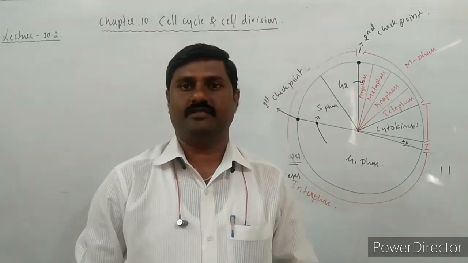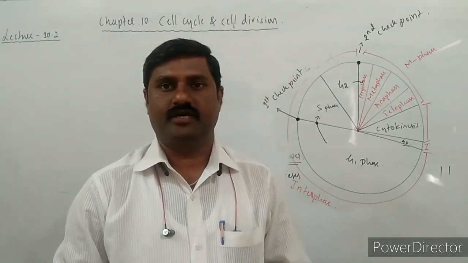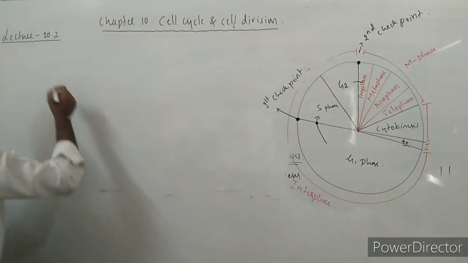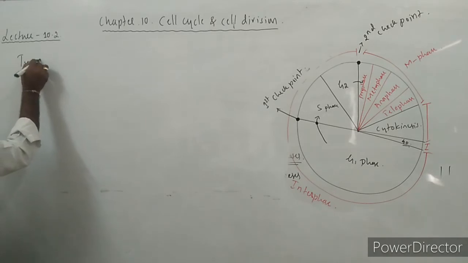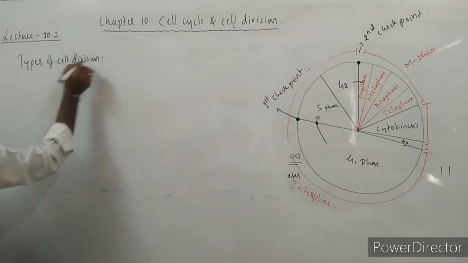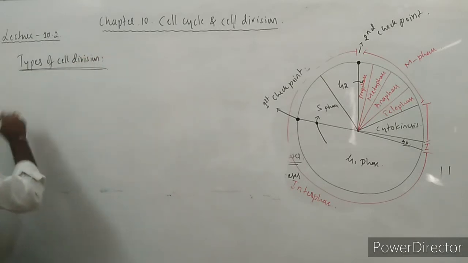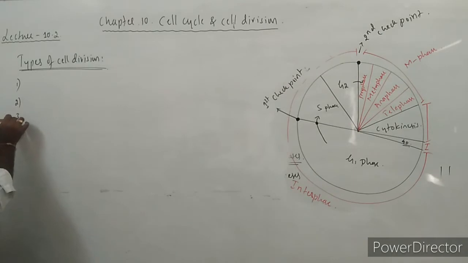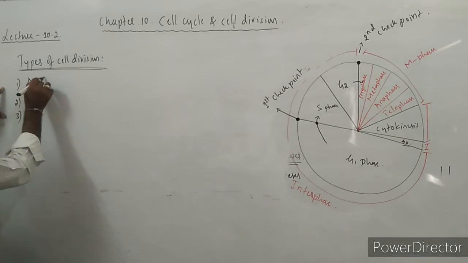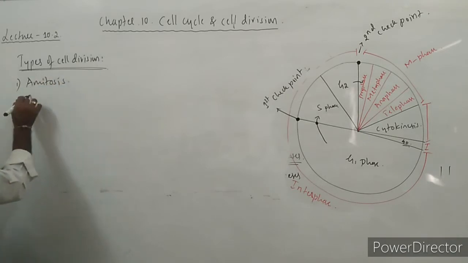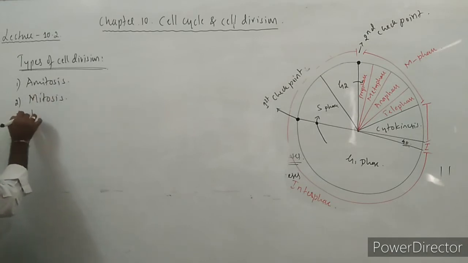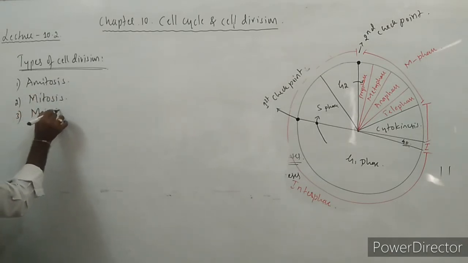Yes. After causes of cell division, let us go to the next factor, that is types of cell division. What are the types of cell division? There are three major types of cell division that we come across. One is amitosis, the second one is mitosis, and the third one is meiosis.